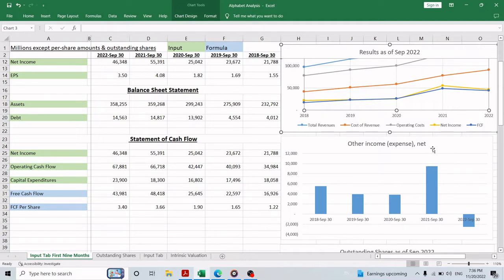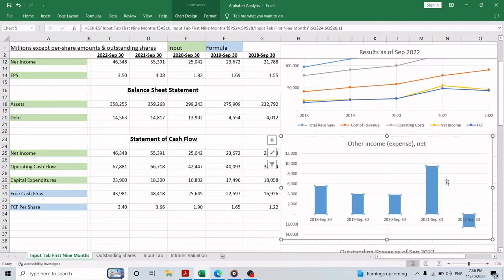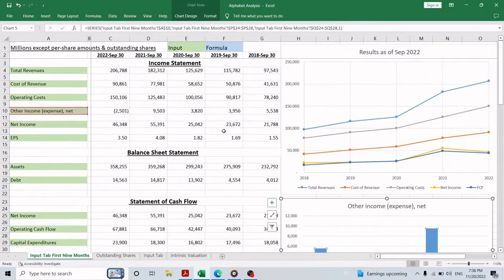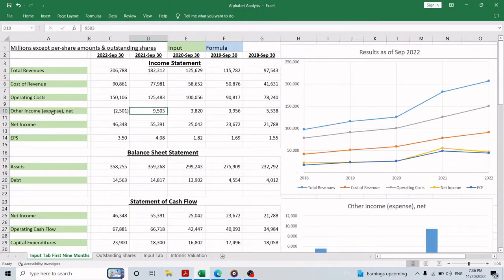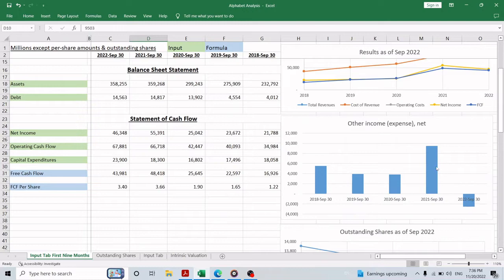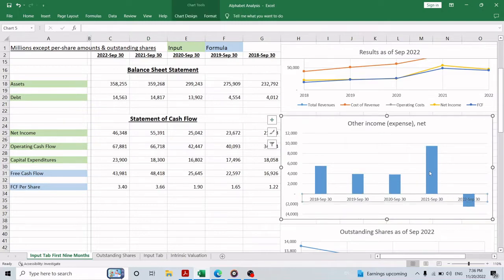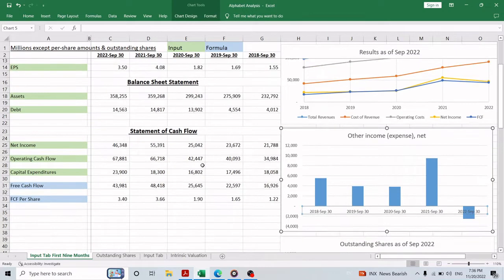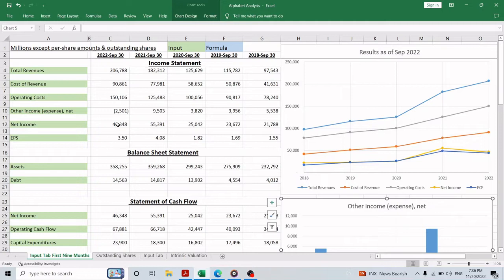For example, in the first 9 months of the prior year, the company had about 9.5 billion in gains from equity and debt securities. So when we compare this item in the current year and prior year, we see a difference of 9.5 plus 2.5 billion, which adds up to 12 billion. And that is the difference between the net income in the current year and the prior year for the first 9 months.